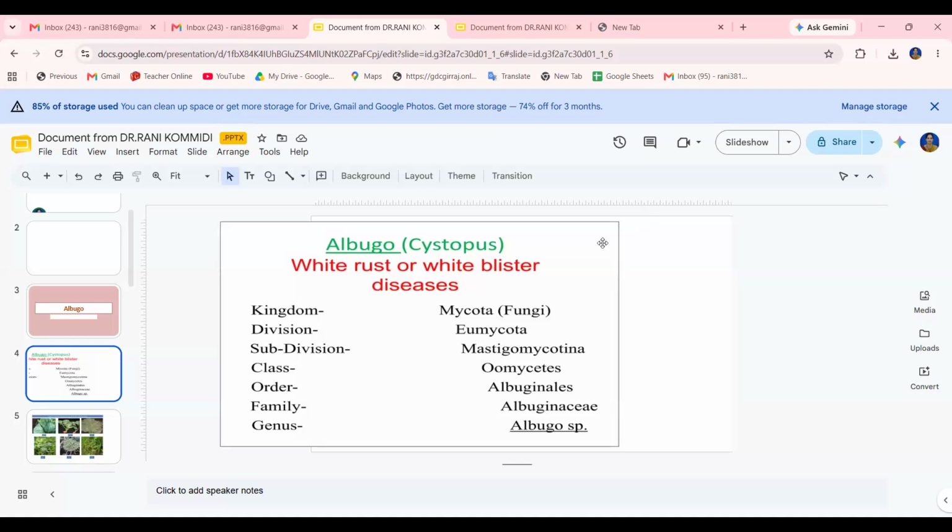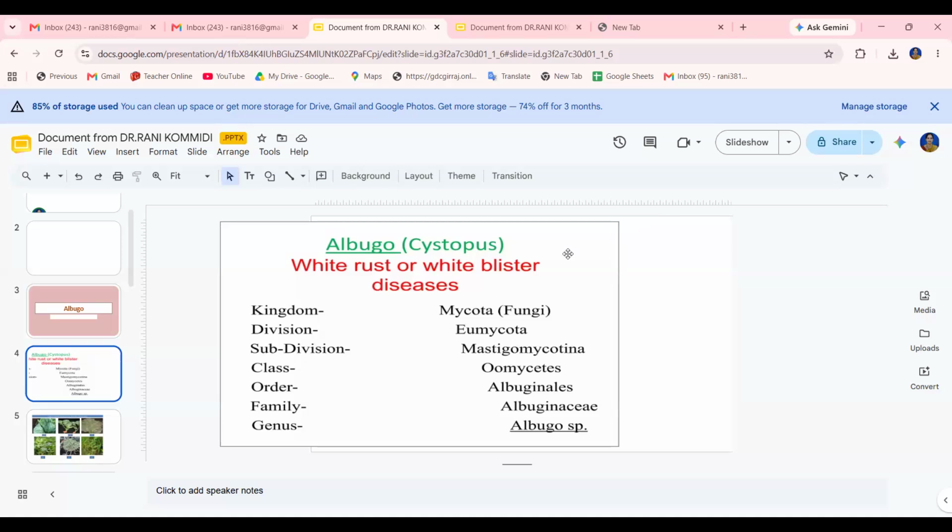The other name for Albugo is Cystopus. It causes white rust disease or white blister disease in Amaranthaceae and some other families.